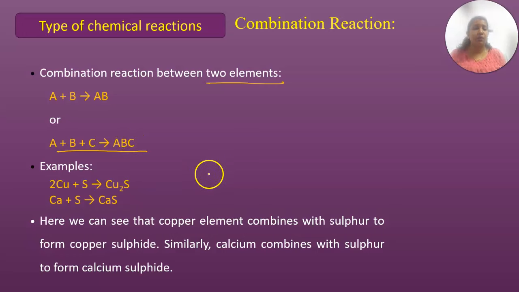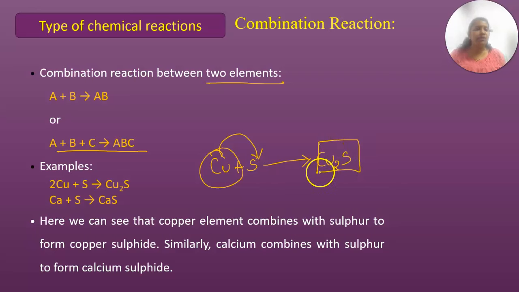For example, here copper is reacting with sulfur and giving you copper sulfide. That means copper is combining with sulfur. You may have a doubt about how you got the 2 here. Sulfur's valency is 2.